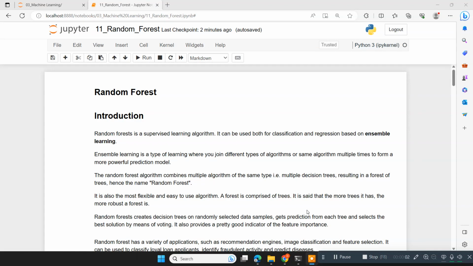Hi guys, welcome back to the training series of machine learning using Python. So today I'm going to talk about random forest.